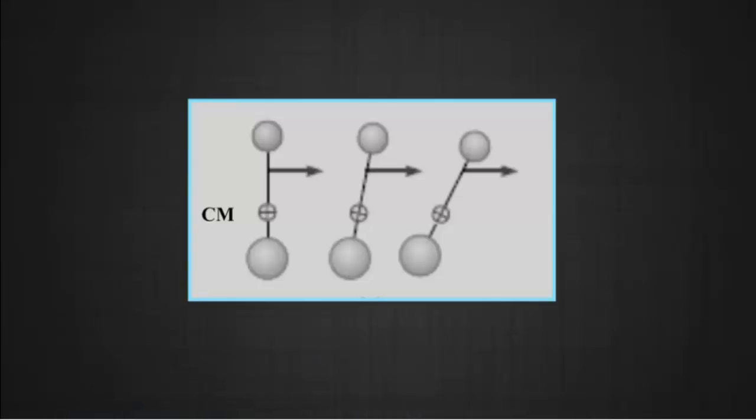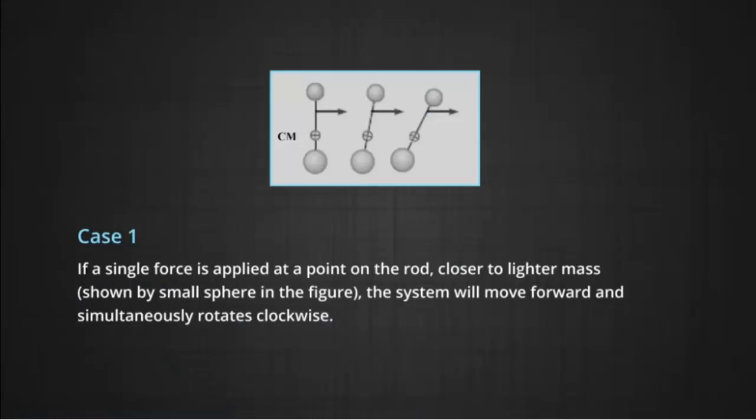Let's try to do it for a simple system comprising 2 point masses of different values, separated but connected by a massless and rigid rod. If a single force is applied at a point on the rod closer to the lighter mass, shown in the figure by a small sphere, the system will move forward and simultaneously rotate clockwise.